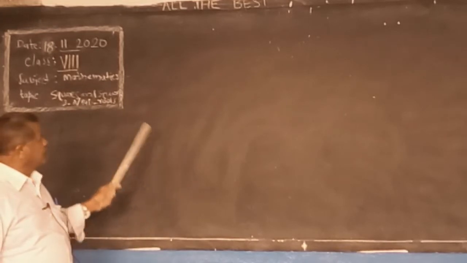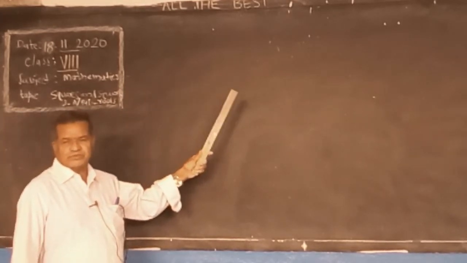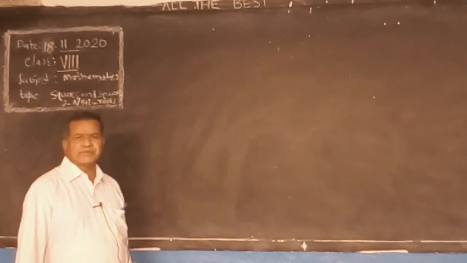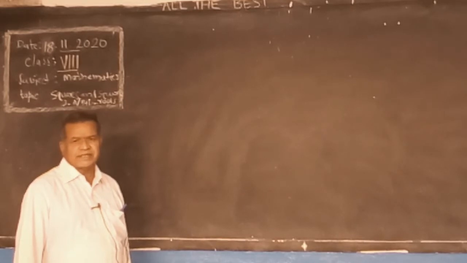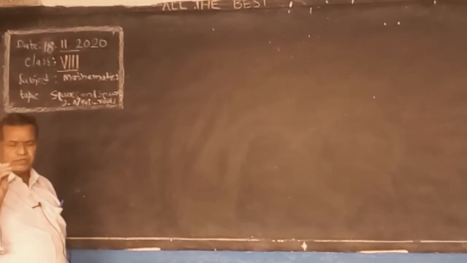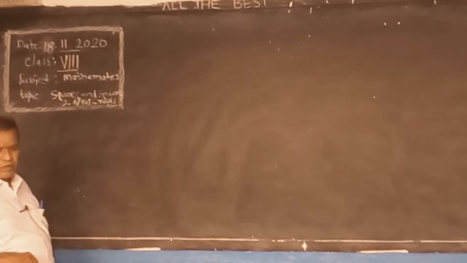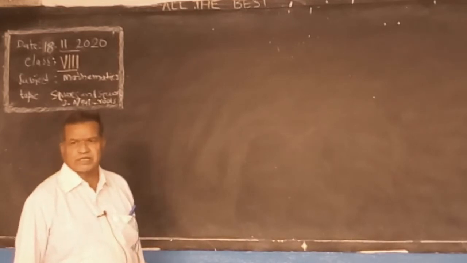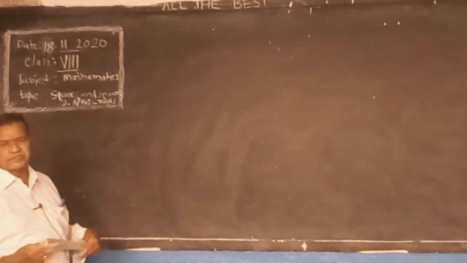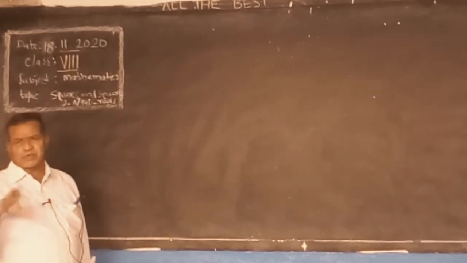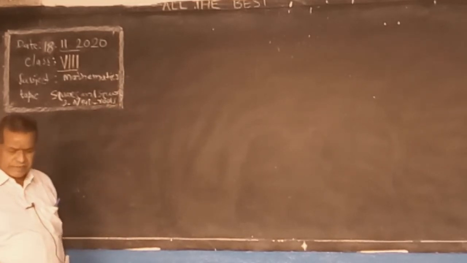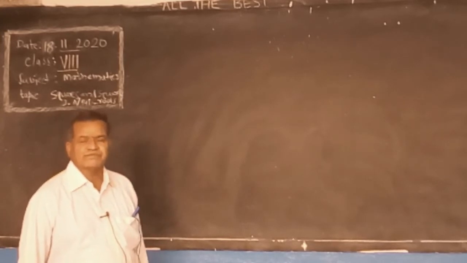So, we write sets in two forms: roster form and set builder form. In roster form, we write the elements separated by commas, and in set builder form, we write only the rule, the property of the elements. They are prime numbers, they are even numbers, they are vegetables. By property, we have to write. That is set-builder form.